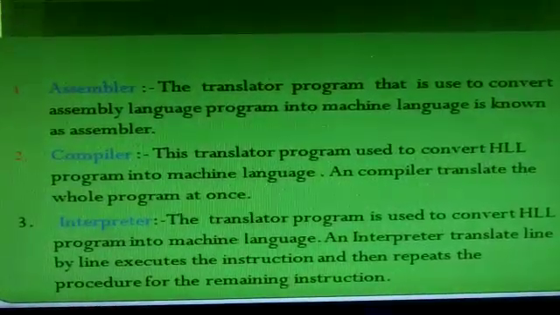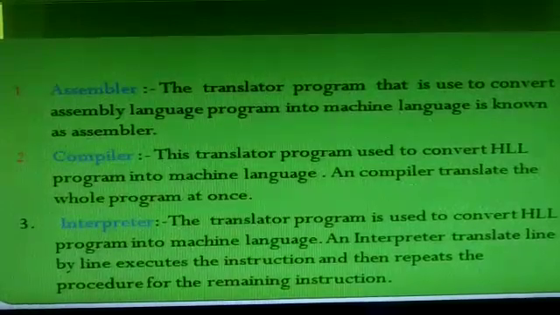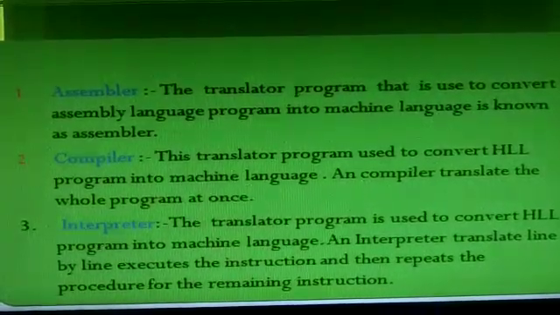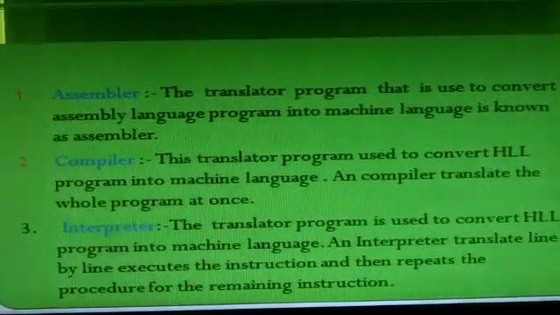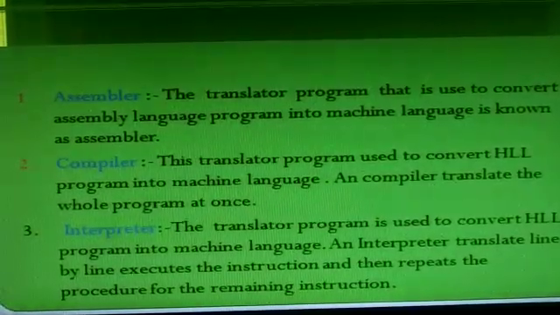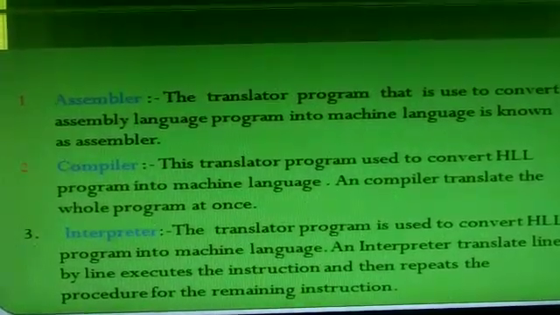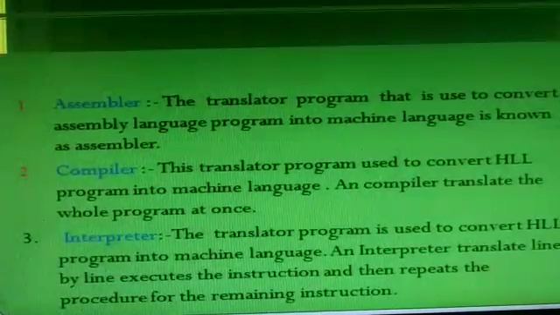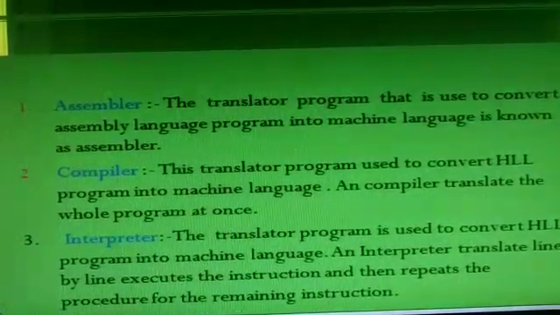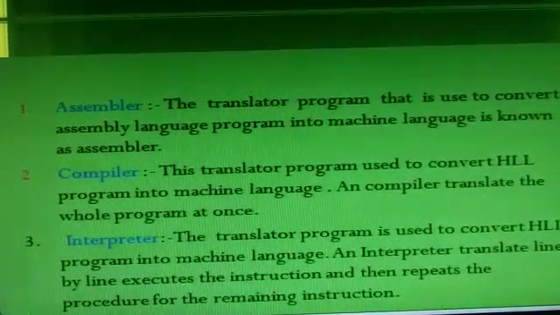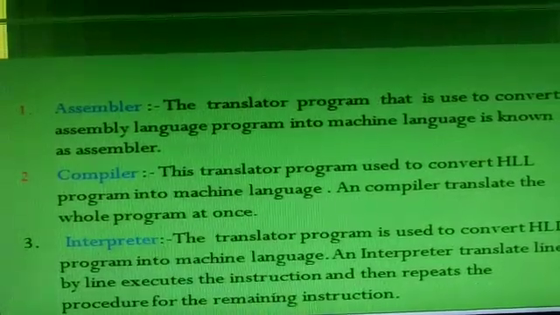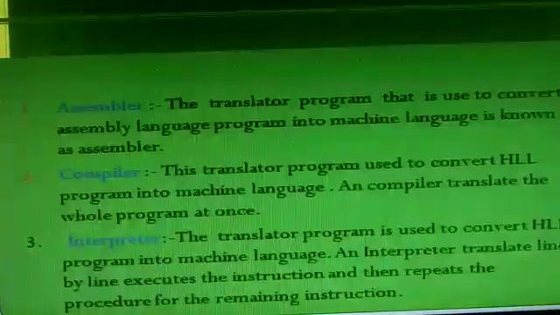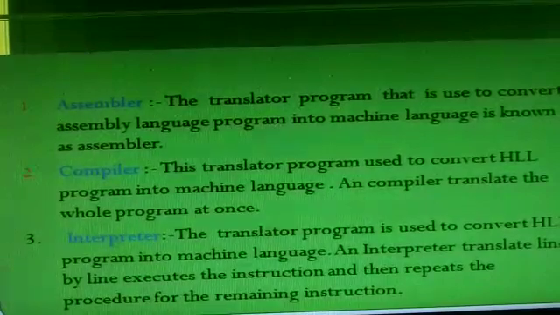First one is assembler. The translator program that is used to convert an assembly language program into machine language is known as an assembler. It means that which converts the assembly language program into machine language, in the form of 0 and 1, is known as an assembler. Next one is compiler.